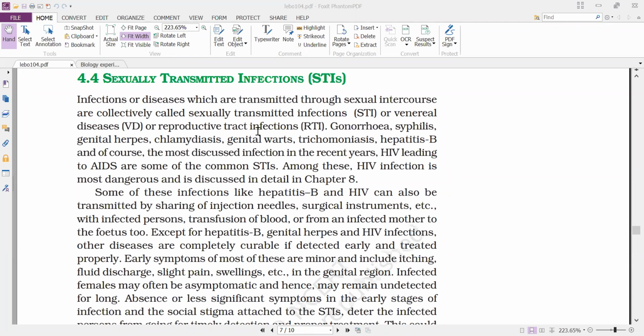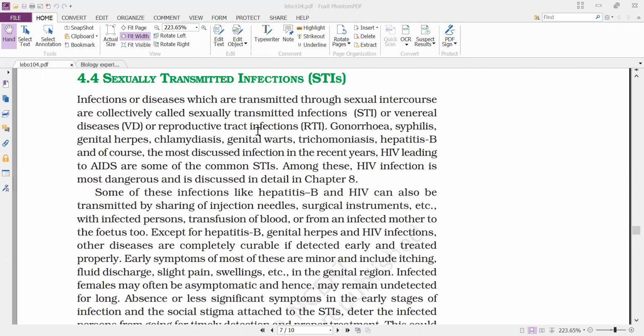Sexually transmitted infections are also called venereal diseases. Venereal means related to reproductive organs. That's why we call them venereal diseases, simply VD, or reproductive tract infections, because these mostly affect the reproductive organs. So there are three different names: sexually transmitted infections, STI; venereal diseases, simply VD; or reproductive tract infections, simply RTI.